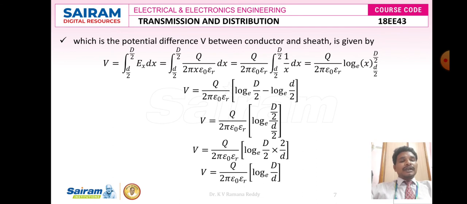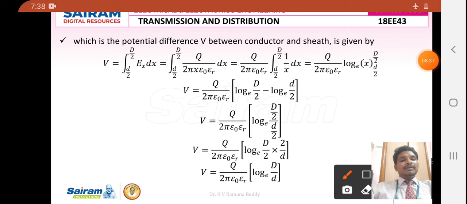For simplification, again we can write capital V equals q by 2 pi epsilon naught into epsilon r log base e of capital D by 2 into 2 by small d. Here the 2 gets cancelled. The remaining equation is capital V equals q by 2 pi epsilon naught into epsilon r of log base e of capital D divided by small d.